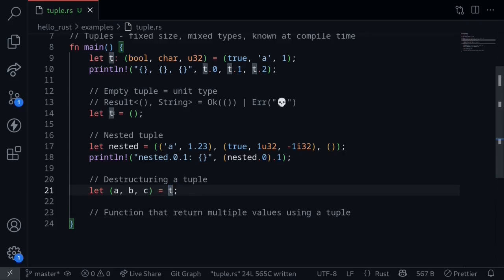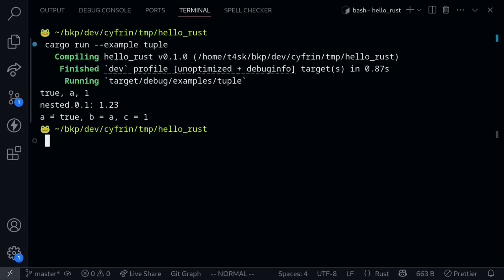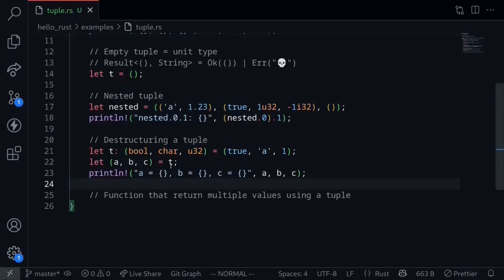Here the variable t is reassigned to an empty tuple, so I'll redeclare this over here. Let's print the variables a, b, and c. Execute the code, and we get a is equal to true, b is equal to the character a, and c is equal to 1. Here we destructured all of the values inside the tuple t.